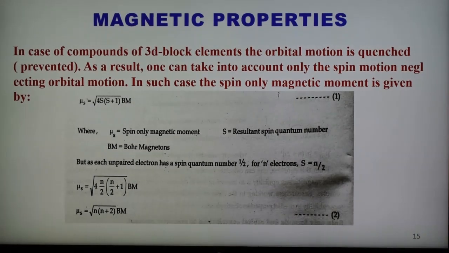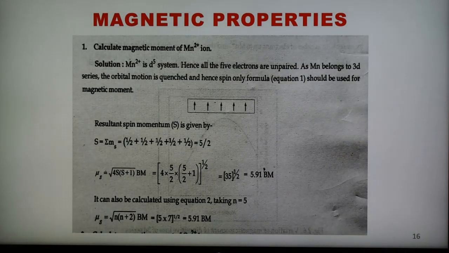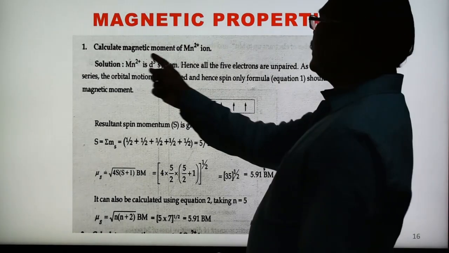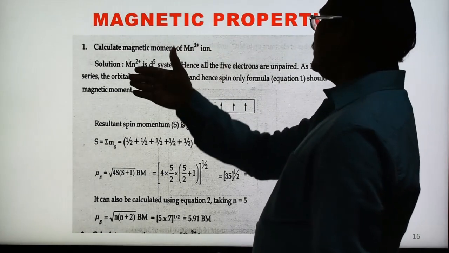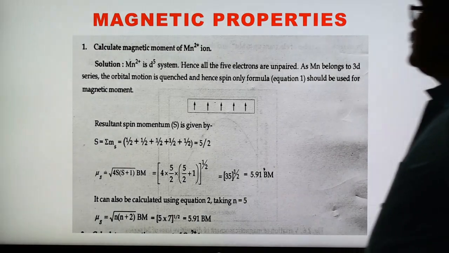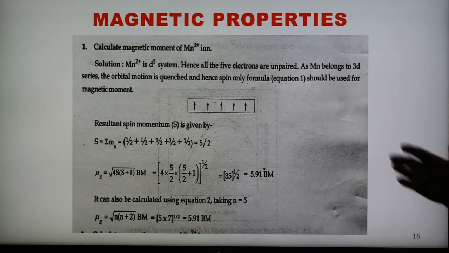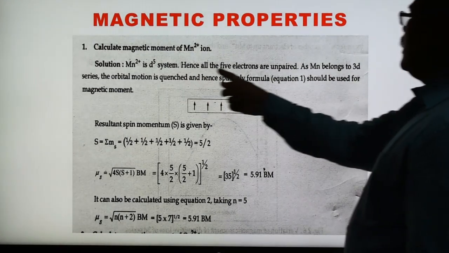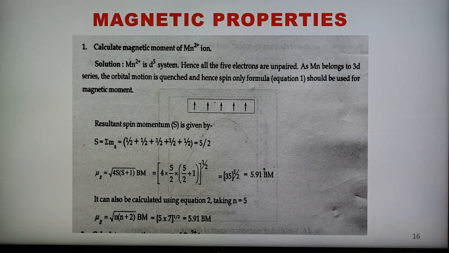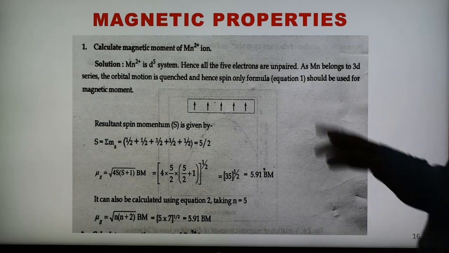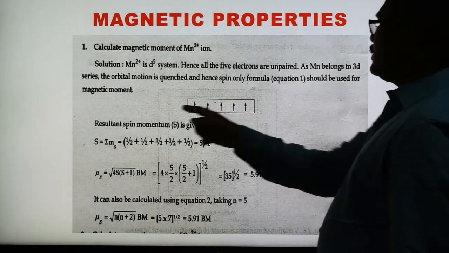Here, 3d block elements we have seen already, and now one numerical problem is given. Calculate the magnetic moment of Mn2+ ion. Similar to the example we have seen, Mn2+ is a d5 system, meaning only 5 electrons are there in the d orbital. Hence all 5 electrons are unpaired, and as manganese belongs to the 3d series, orbital motion is quenched, and hence the spin only formula, equation 1 that we have seen, should be used for this magnetic moment.